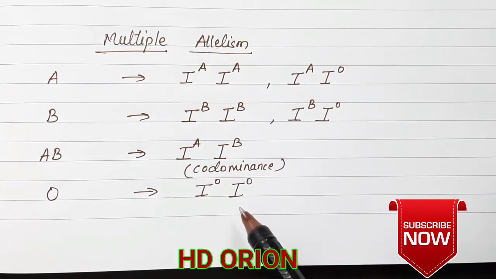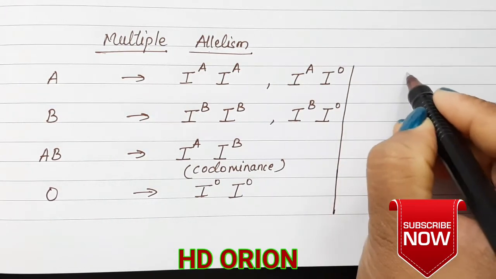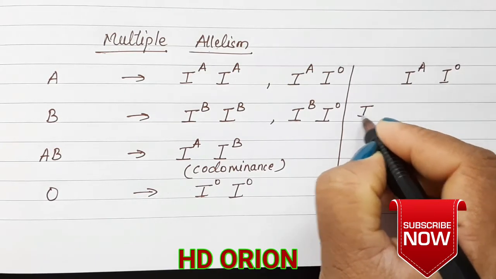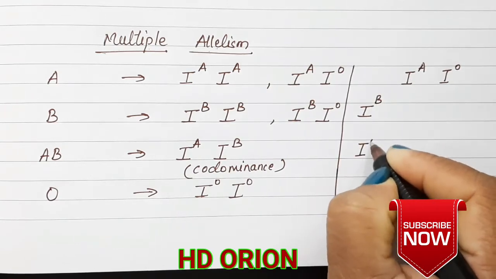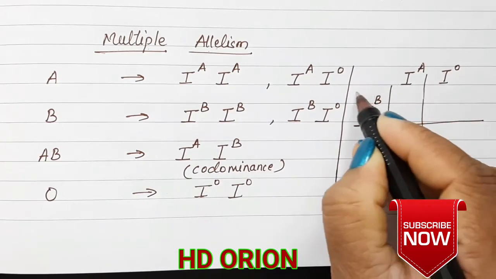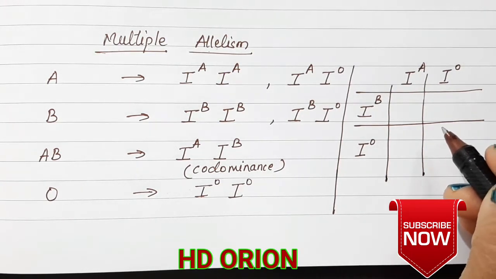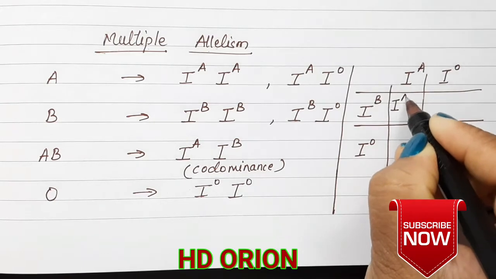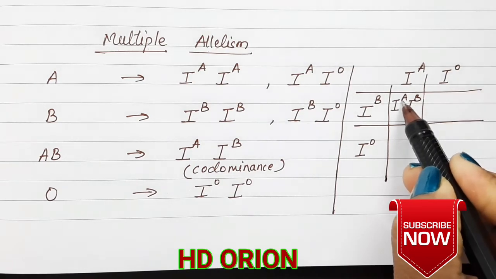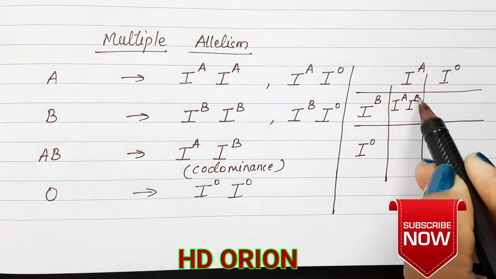I'll give you an example here. If one of the parents has blood group A and the other parent has blood group B, then it can be that the child has blood group O. It is sometimes wondered how the child can have blood group O. There are 4 cases in which the blood group can be. The offspring may have blood group AB, because one parent had blood group A and the other had blood group B.